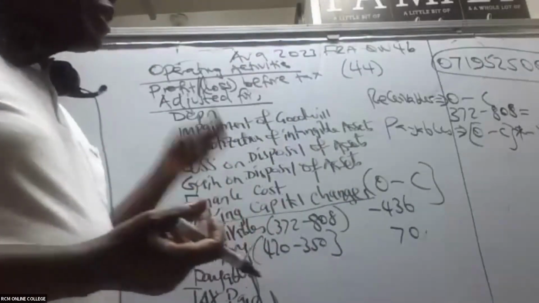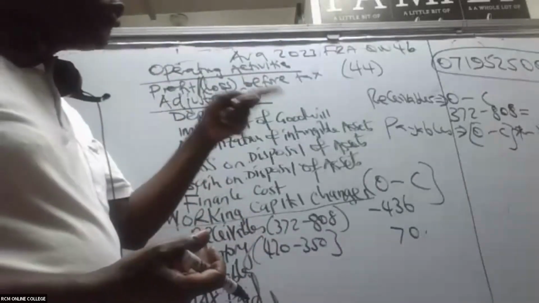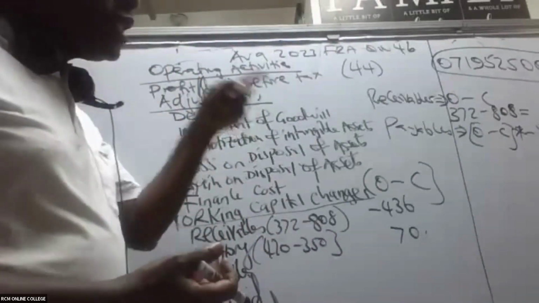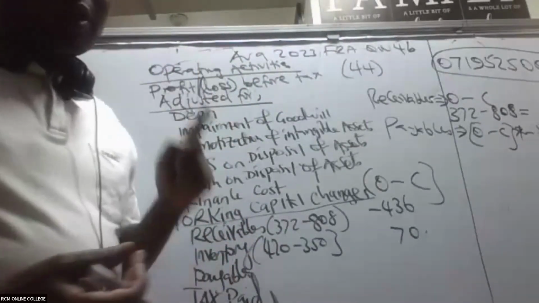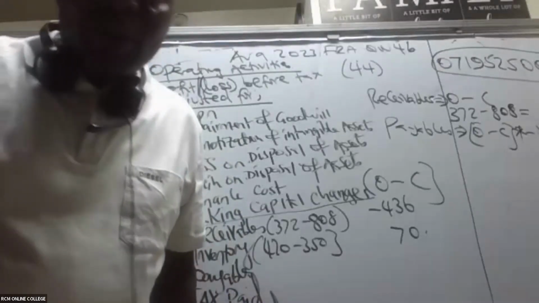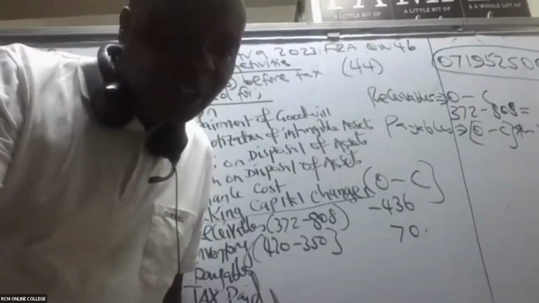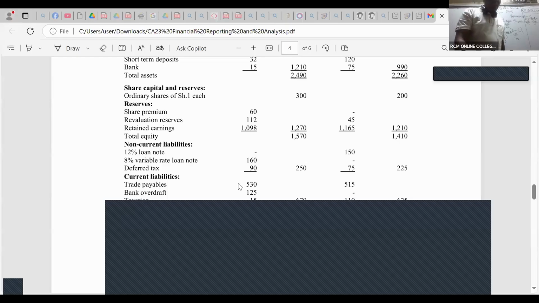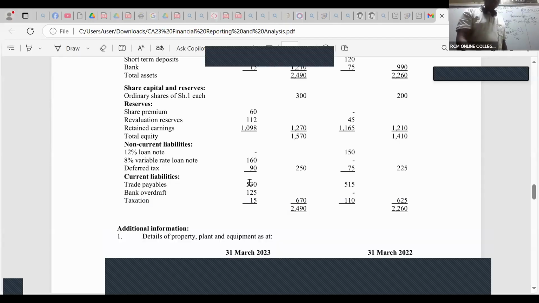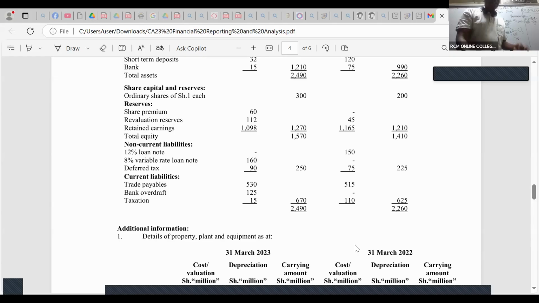So then for payables, is there somebody who is able to see the 2022 payable, the opening payable? Please talk to me. Under liabilities, current liabilities, I should be able to see it here. You can see in this case the payable is 515. So I'll take 515 minus 530. Ostensibly, I'm getting minus 15.